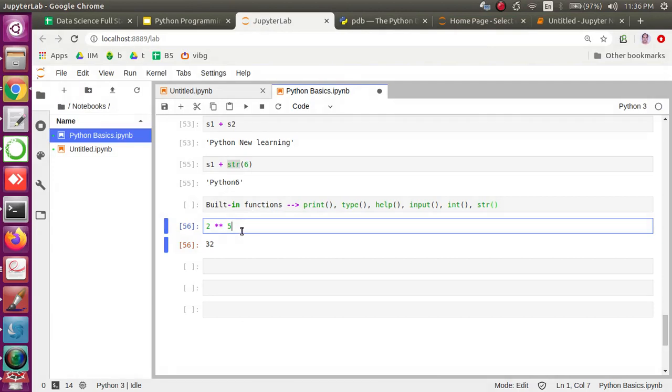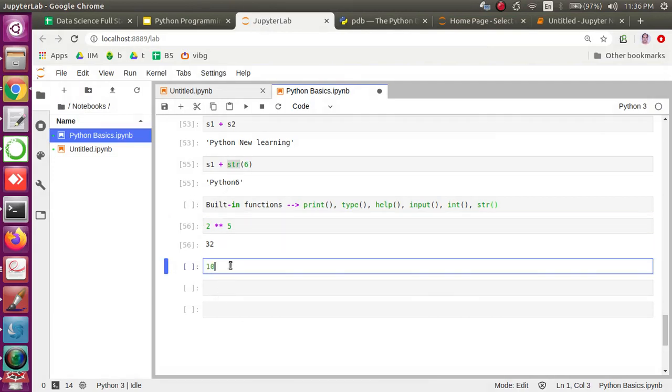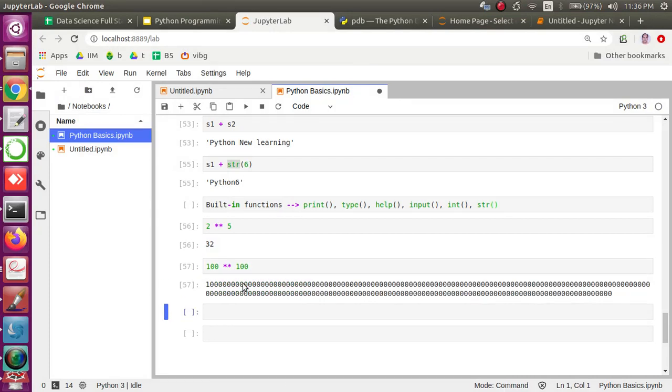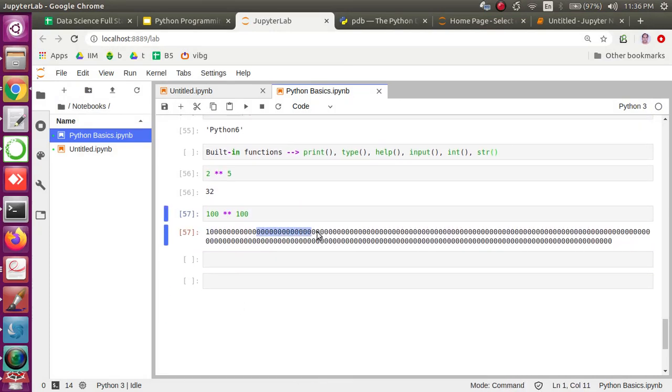Let's try. This is how the power we can use. 100 to the power 100 is a huge number, and Python does such calculations with so much ease. We can easily add 1 to it and we are still working, so we can perform operations on such a huge number. I remember I am from a C background, and in C we can't store such a huge number in any of the primitive data types, or for that matter in C++ as well. We have to do something more to handle such a situation, but Python is seamless and simple. Anybody can write this and use it in their program.